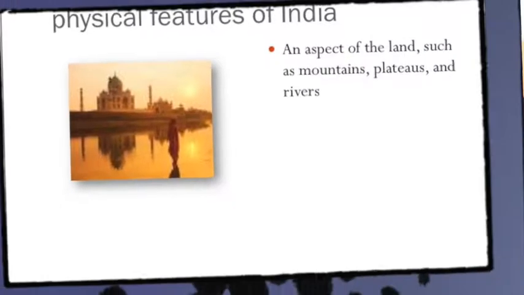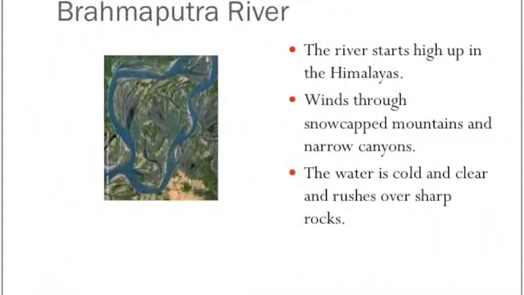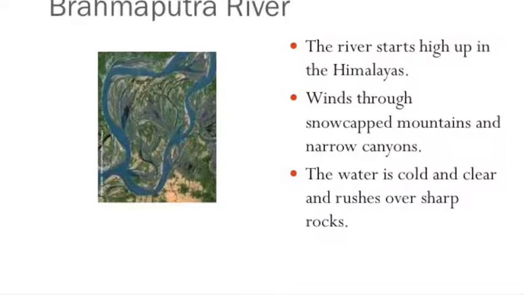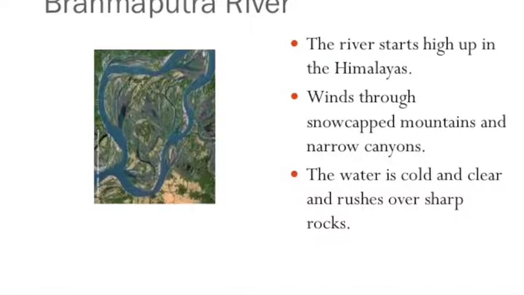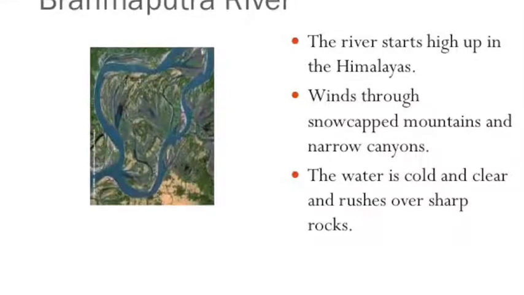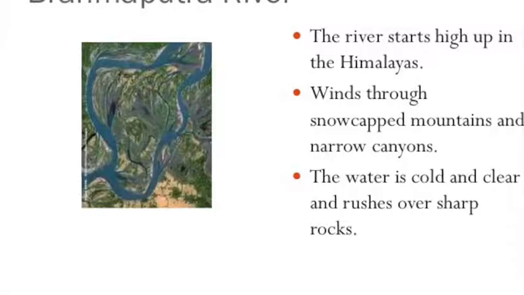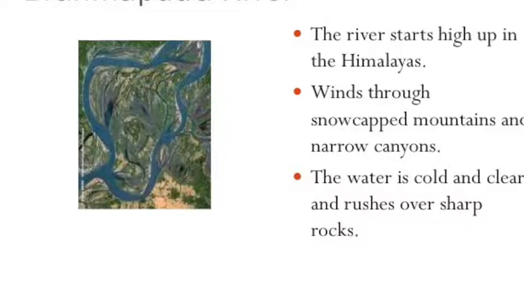13.2 Brahmaputra River. Our exploration of India begins with the Brahmaputra River. This river starts high up in the Himalayas. From there, it winds through snow-capped mountains and narrow canyons. The water is clear and cold as it rushes over the sharp rocks. The river becomes slower and deeper as it moves into its valley.